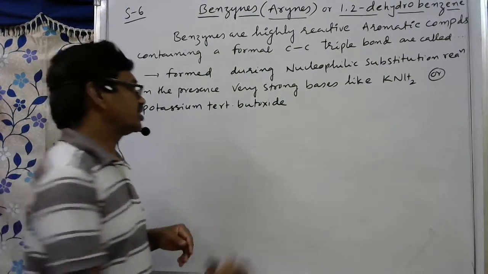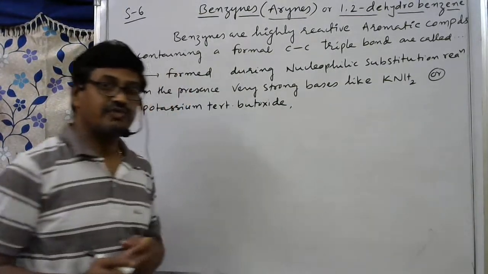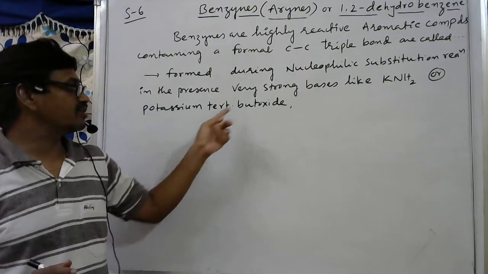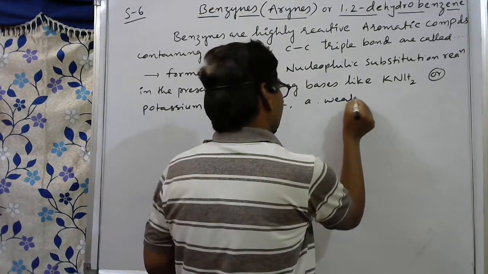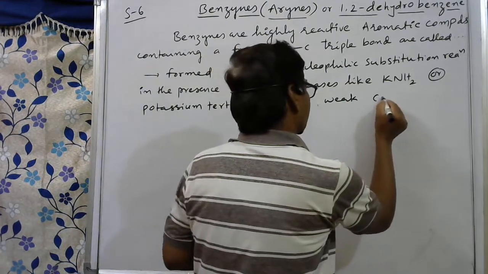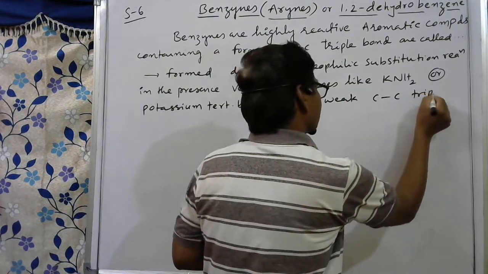During this process, a weak carbon-carbon triple bond is formed.